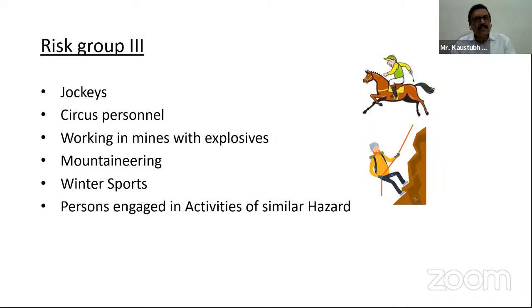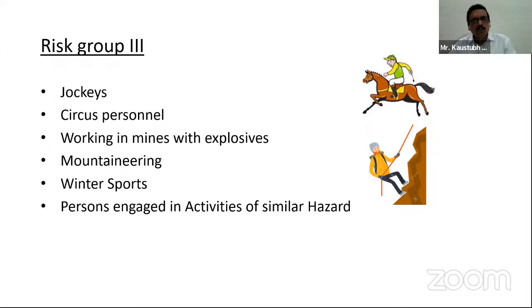Now comes risk group 3. Risk group 3 are the persons who have the highest degree of hazard in their professional skills or working nature. The persons who come under this category are jockeys, circus personnel, those working in mines with explosives, mountaineering, winter sports, and persons engaged in activities of similar hazard.